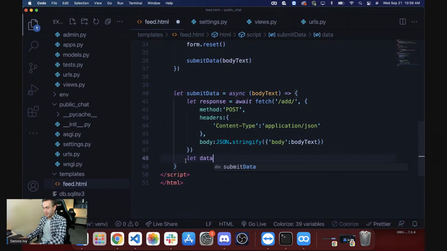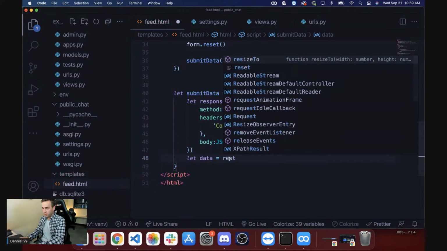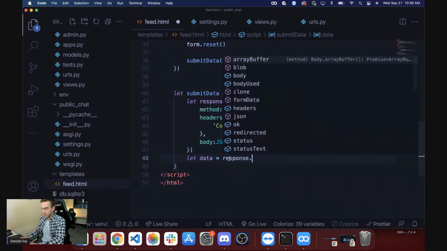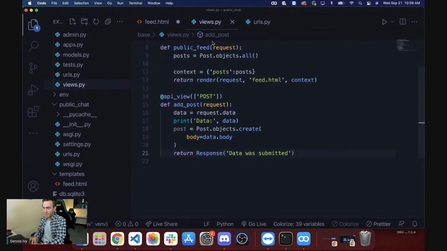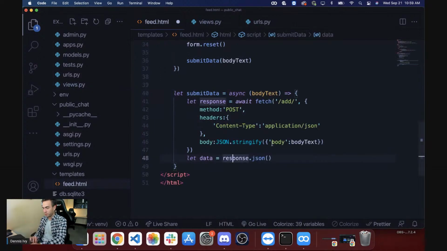Okay, so we're getting that data from this response. So we submit that, and then we're just going to have to parse that. So we're going to go into response.json, and let's just see what we get back from the front end. So this response should be whatever this view gives us. So it should just say data submitted, and then later on we'll actually return the message, and we'll just do await. Okay, so here's a practical example.